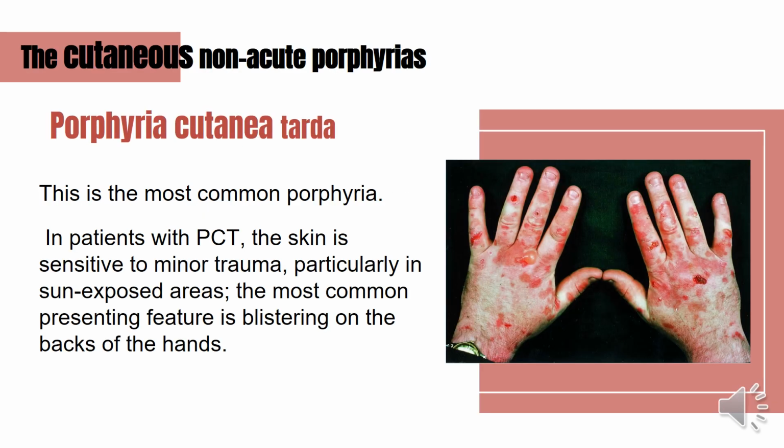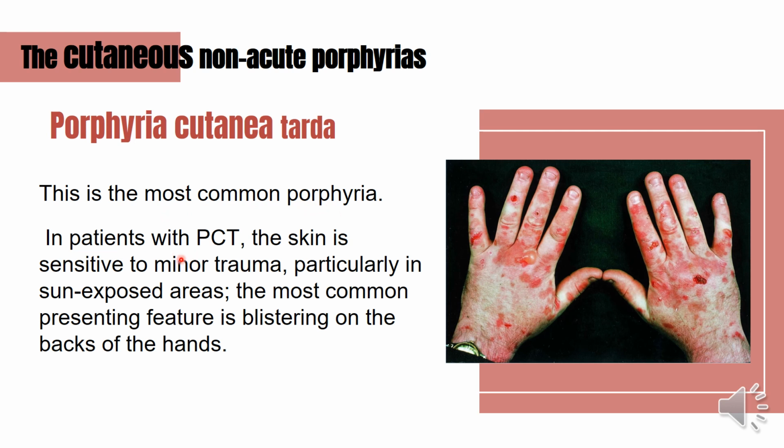Now, the other type of porphyria is the cutaneous non-acute porphyrias. And from its name, cutaneous means it will affect the skin. Non-acute means that the acute attacks will not occur here. So we're going to start with porphyria cutanea tarda, which is the most common type of porphyria.